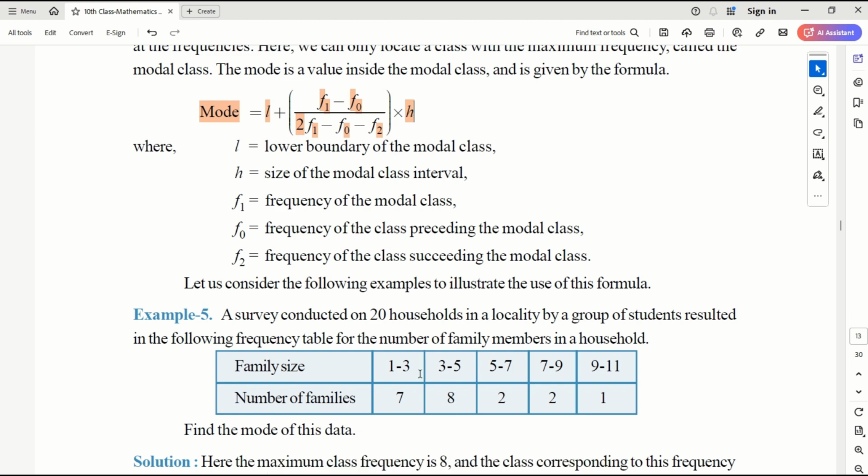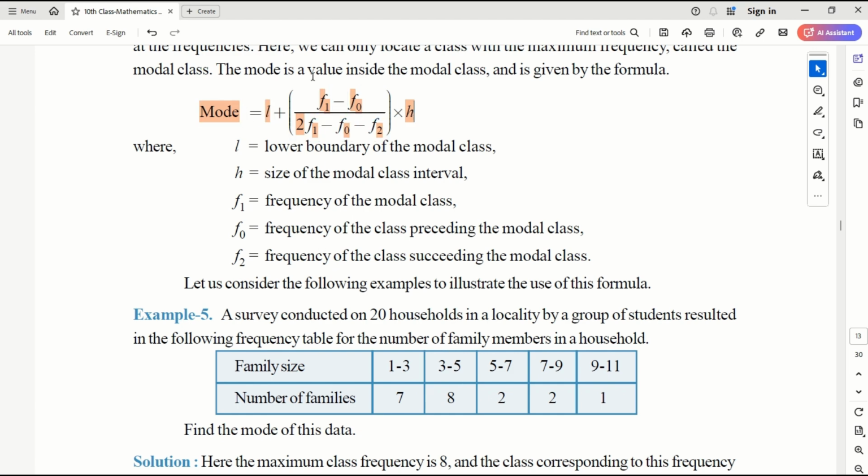group in this one? That is 8. There are 8 families in this group, right? So this is the most frequent, so this is the modal class. 3 to 5 is the modal class. So the lower boundary of the modal class is 3 in this example. h is the size of the modal class, that is 5 minus 3, which is 2. f1 is the frequency of the modal class, that is 8. f0 is the frequency of the class preceding the modal class, that is 7. f2 is the frequency of the class succeeding the modal class, that is 2.